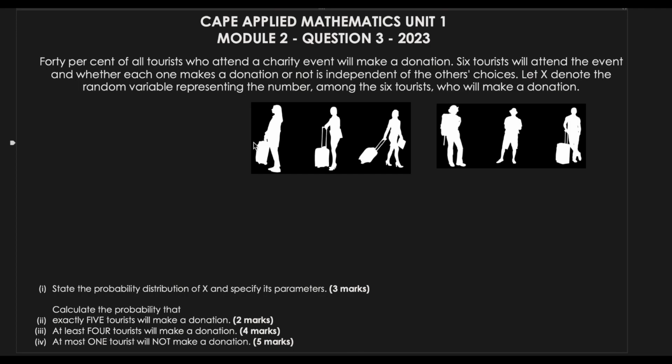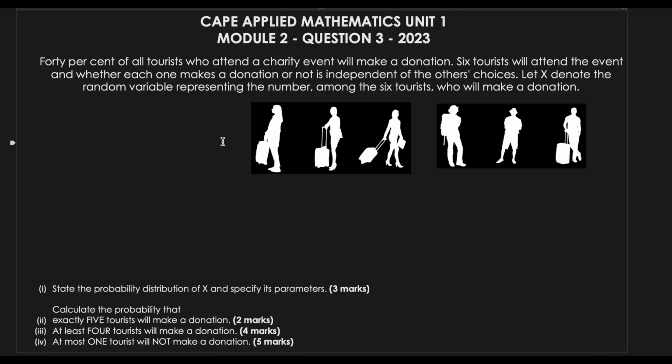So out of these 6 people, just imagine they are all from different walks of life, and they do not care what the other person does. So their instinct to make that decision to give a donation is independent of the other tourists. No matter what the other tourists do or say would not affect the decision to donate or not of the other tourists. So we are saying that they are all independent choices of each other.